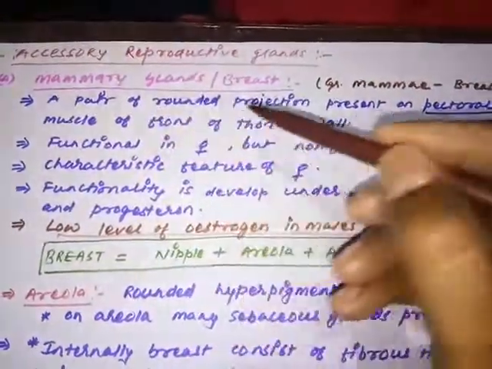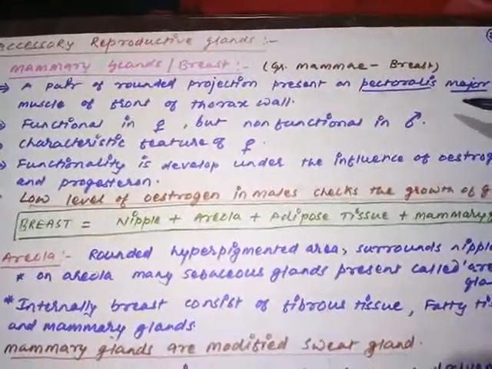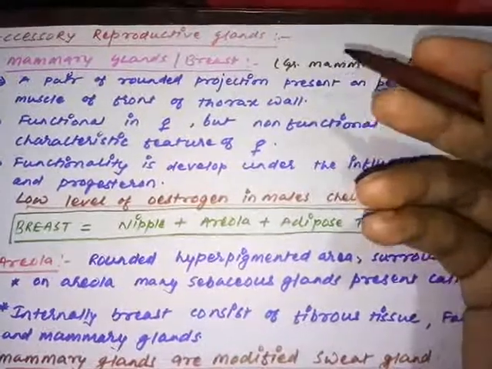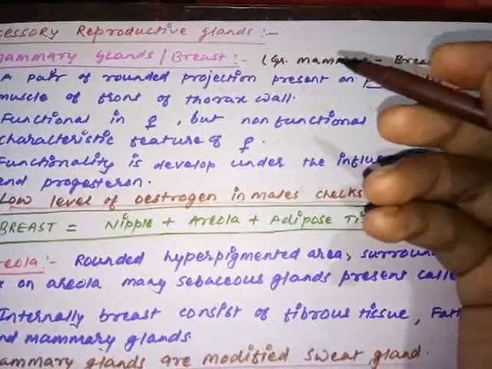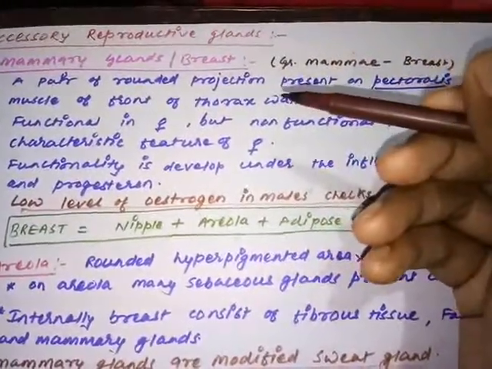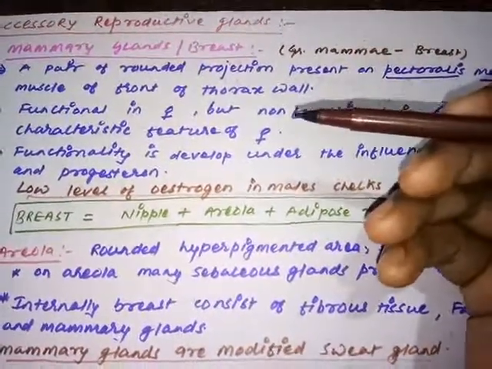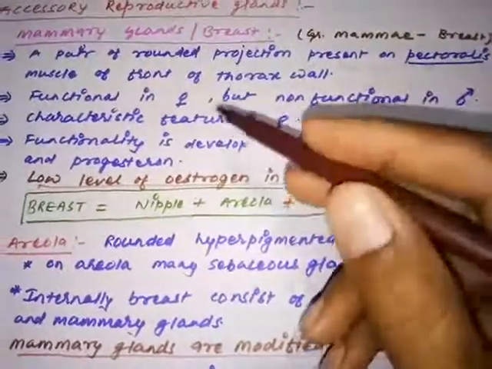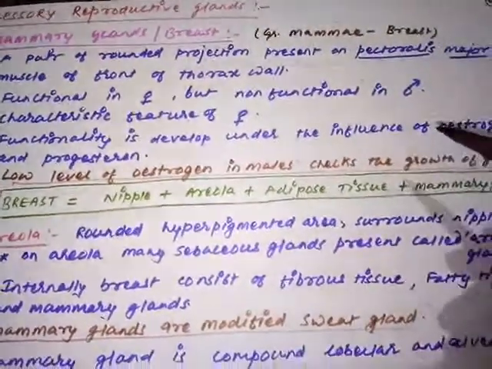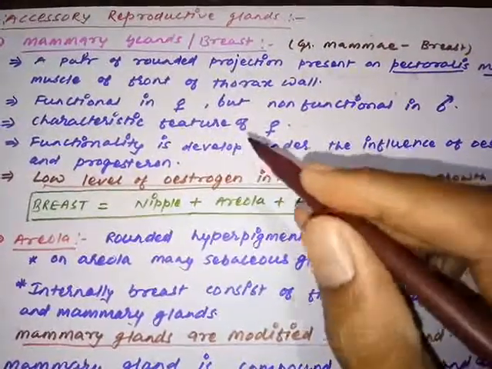A pair of rounded projections is present on the pectoralis major muscles on the front of the thorax wall. In the chest region, this is present on the pectoralis major muscle as a rounded projection. Remember, it is projected out in females only, not in males, because in males it is rudimentary or vestigial, with no function. So this is functional in the female. We have just discussed that this is functional only in females, but non-functional, rudimentary or vestigial in males. So the functional mammary gland is considered a characteristic feature of the female.